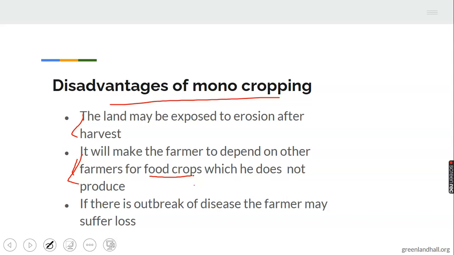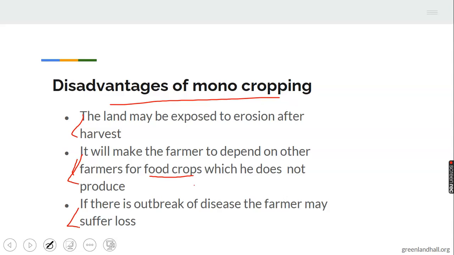3. If there is outbreak of disease, the farmer may suffer loss. Specifically, the farmer definitely will suffer loss if there is outbreak of disease. If disease or pest affect the crops planted by the farmer, definitely the farmer will suffer loss because he has no other crop to fall back on.